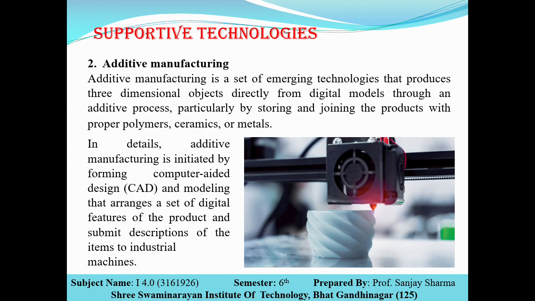Cura is open source software available on the website, and you can download it, and it helps to convert all our CAD files to STL files for printing a 3D model. So additive manufacturing will play an important role. It will save time as well as material for the production, and wastage of material will be reduced.